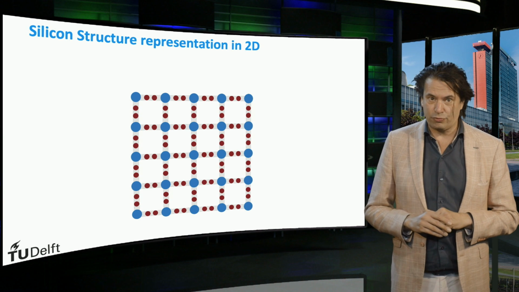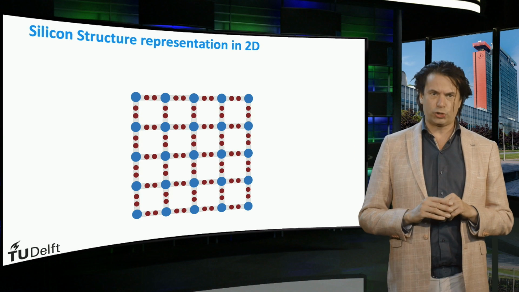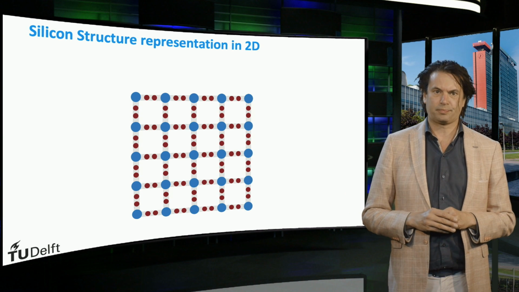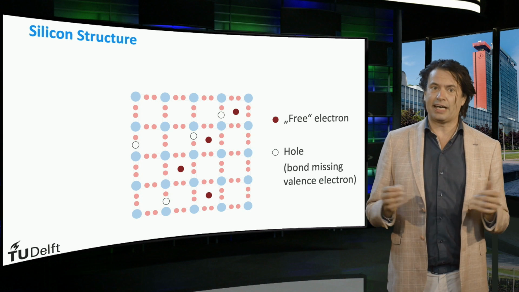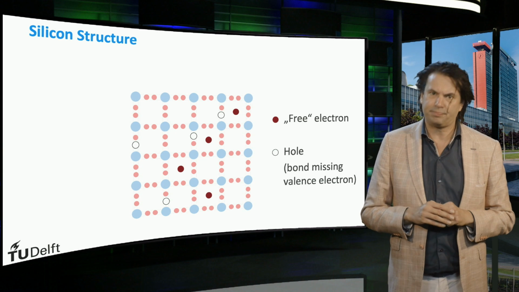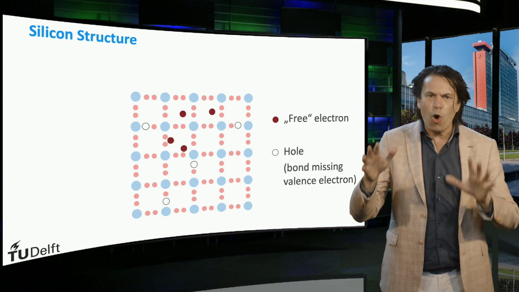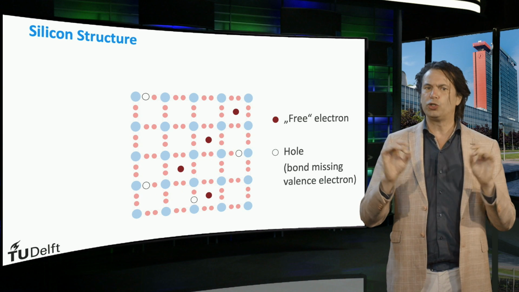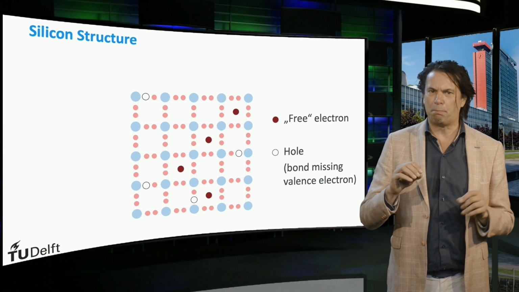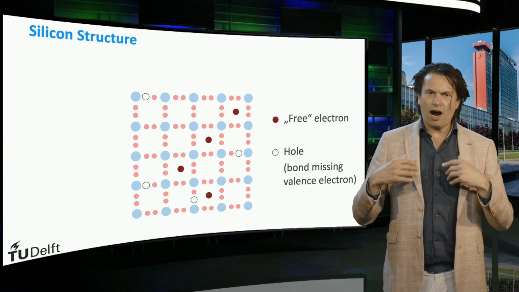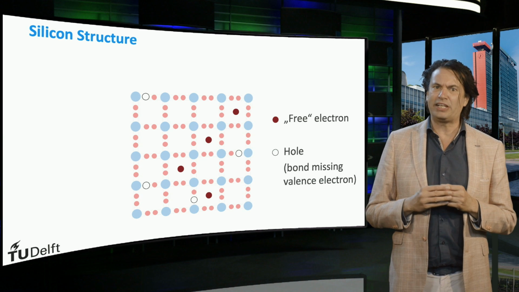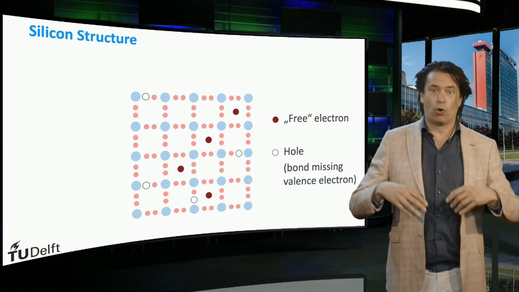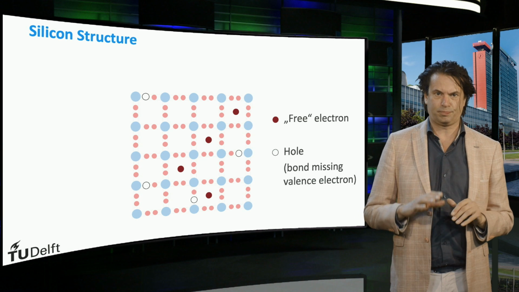In this two-dimensional network, every silicon atom has 4 bonds with its neighboring silicon atoms, like it has in a three-dimensional network. In this schematic silicon network, we put some charge carriers. The animation shows the mobile electrons, which again are indicated with the red dots. Secondly, we show the holes, which are in this illustration indicated by the black lined dots. They are part of a molecular bond in which one of the two valence electrons is missing. Both electrons and holes can move freely around.